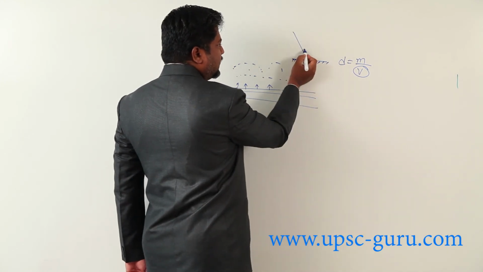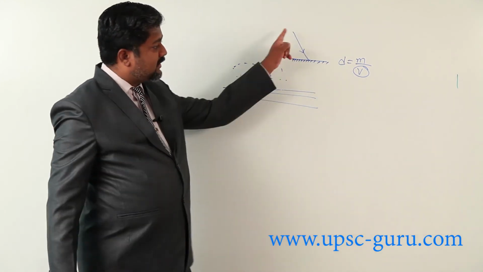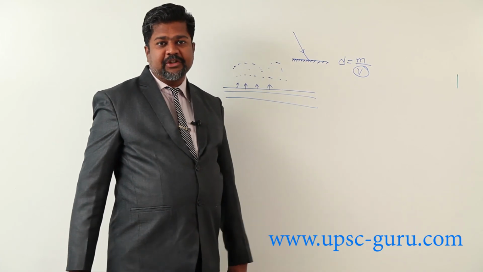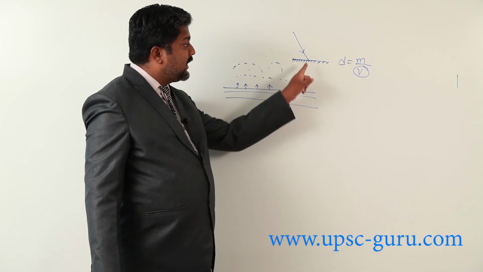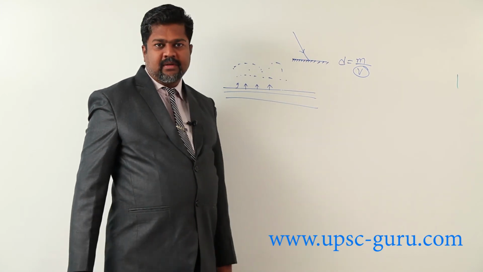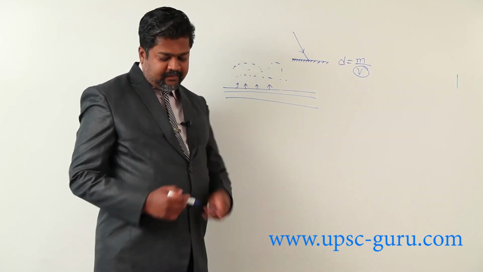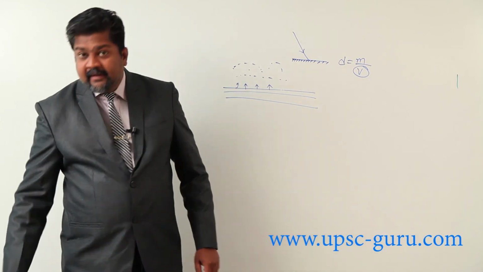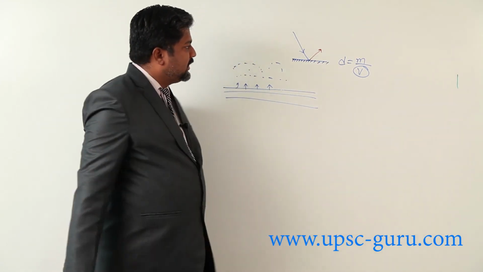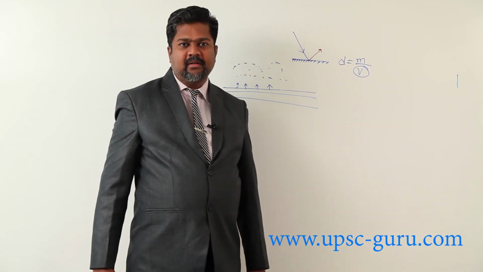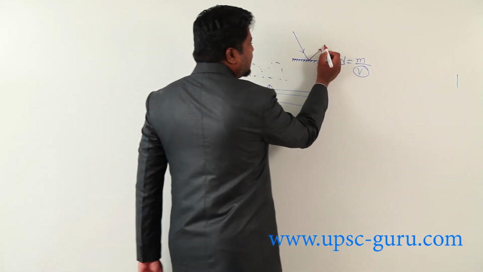Some radiation is coming. Consider this as a straight line only. This is incident radiation. So as this incident radiation is there, what will happen after touching the surface or this body? Various cases are possible. Case number 1, part of the radiation gets reflected back. So this is called reflection.